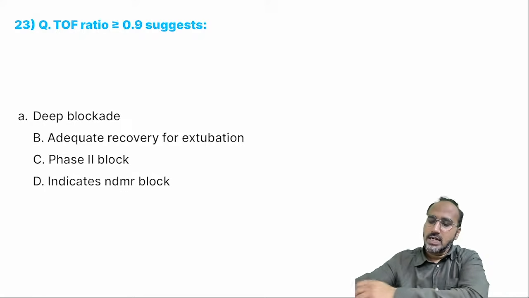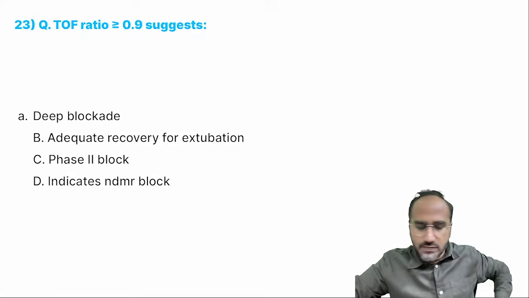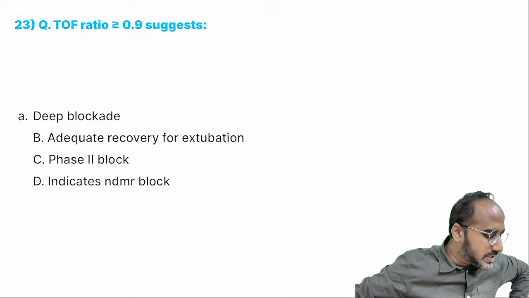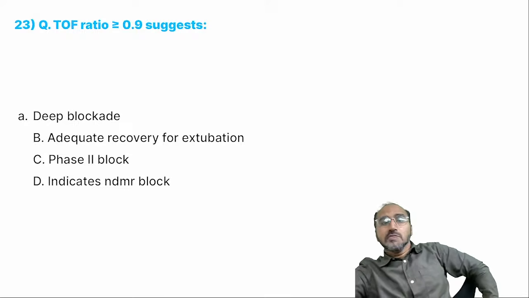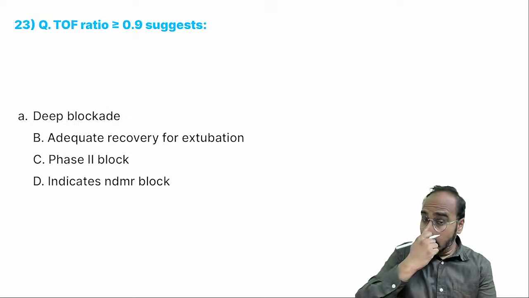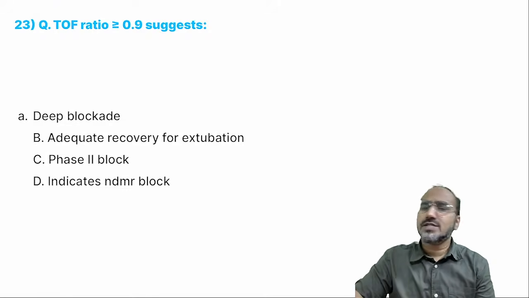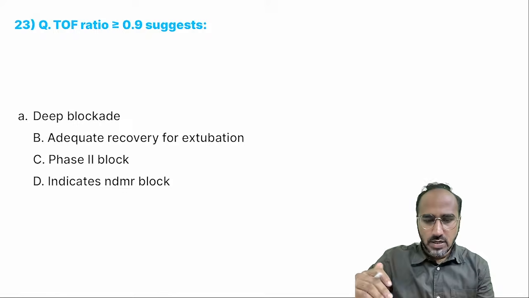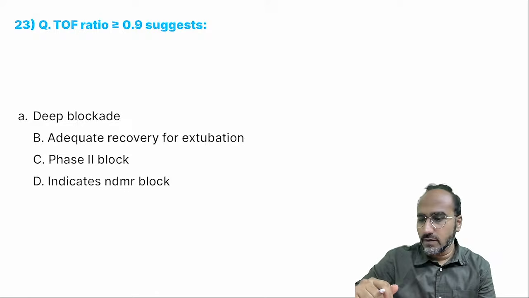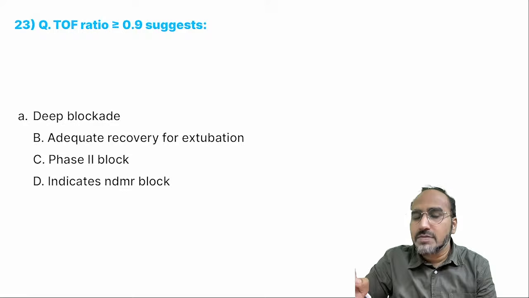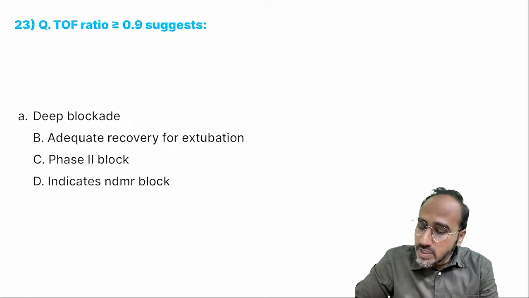Okay. Next, train-of-4 ratio of more than 0.9 suggests what? First of all, guys, remember, train-of-4 ratio is done for major surgeries where you are expecting a longer duration of anesthesia. There you have to go for train-of-4. Train-of-4 ratio tells you how deep the muscle relaxant is working or not. Okay? A ratio of more than 0.9 suggests what?